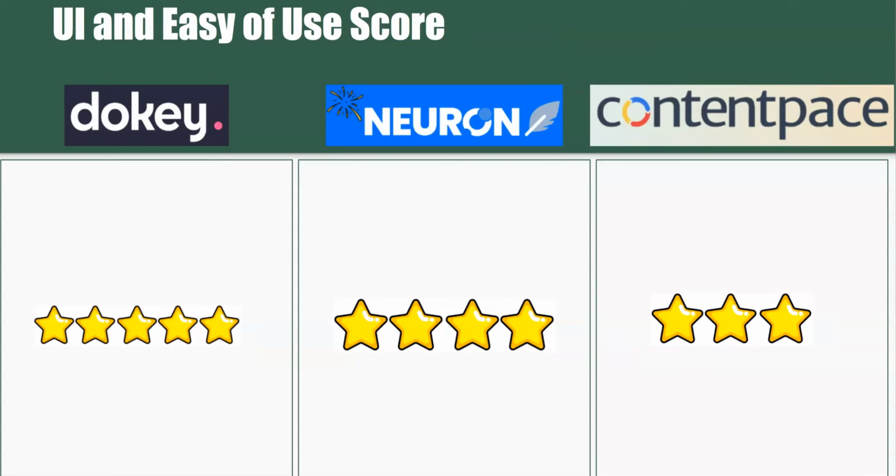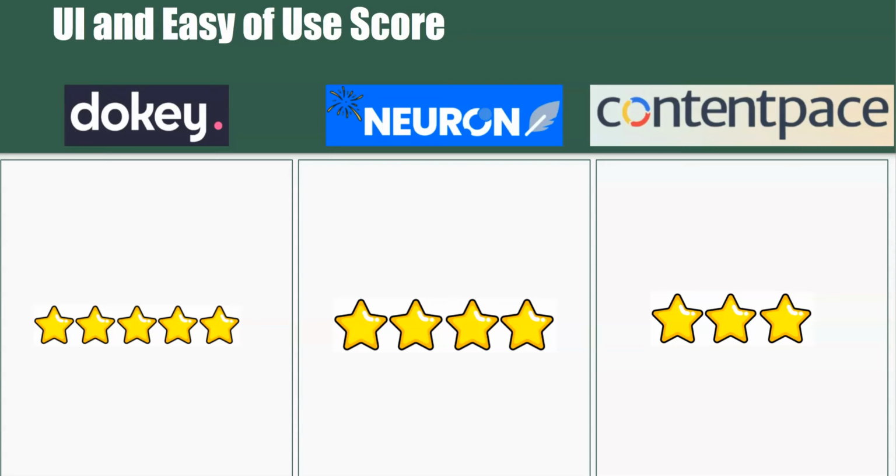The UI and the ease of use, right? So we're talking about just how easy it is to use the softwares and how I like the user interface of the softwares. Contentpace, I don't really like the UI, and it is kind of hard to figure out when you first start off.